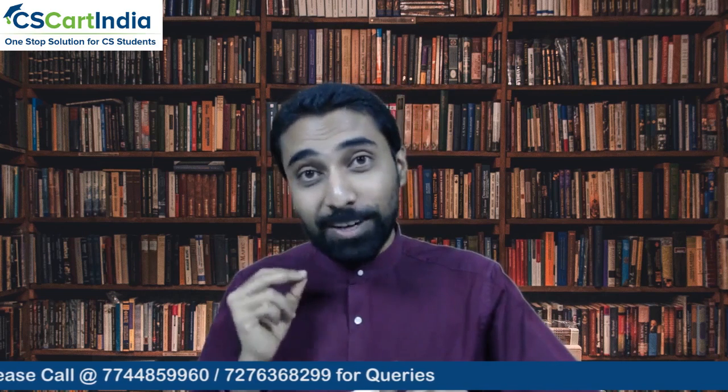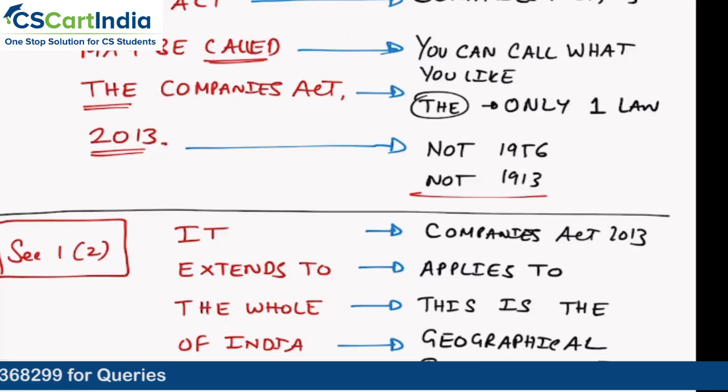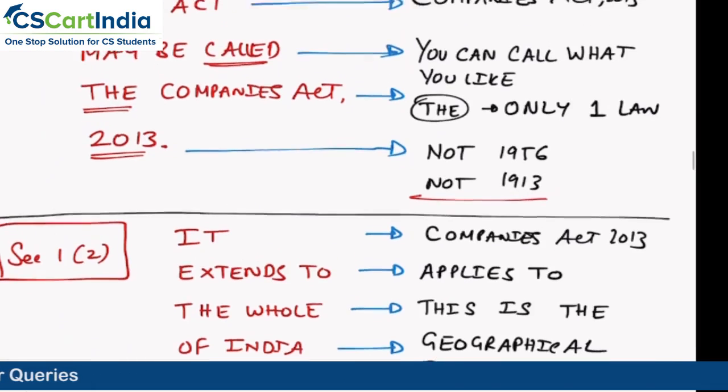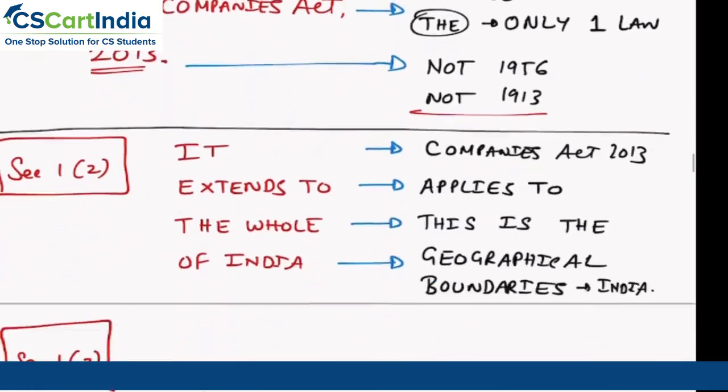So what did we understand in section 1, subsection 1? We understood that this act is the Companies Act of 2013, and this is the first ever provision. Out of 470 sections of the Companies Act, this is the first thing which you are studying. And you better make a good start, right? So this act is called the Companies Act 2013.